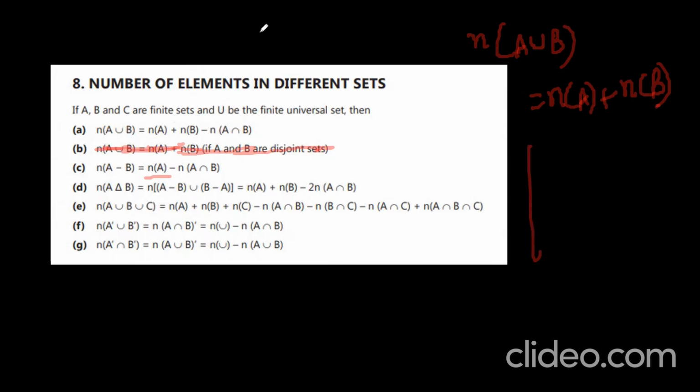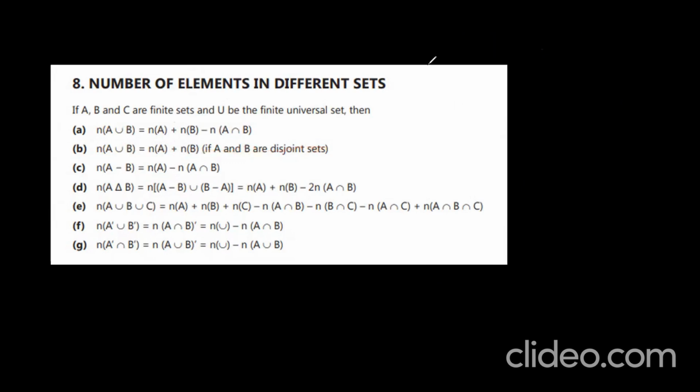Let me tell you about this clearly. You take, this is our rectangle. In this, we have taken one circle, N of A. N of A minus B, you have to observe, no? Right, N of A minus B, I want to observe. So these are my two circles. This is A and this is B. This is the total set.